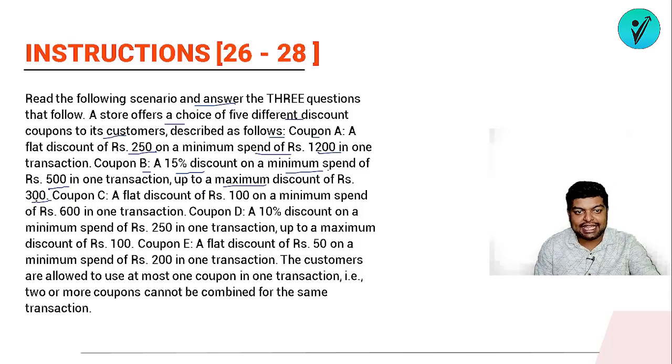rupees 300. ठीक है, the maximum discount you can get if you apply this coupon is 300, उससे ज्यादा नहीं मिलने वाला. Coupon C, a flat discount of rupees 100 on a minimum spend of rupees 600 in one transaction. Coupon D, a 10% discount on a minimum spend of 250 in one transaction up to 100. And coupon E, a flat discount of rupees 50 on a minimum spend of 200 in one transaction. The customers are allowed to use at most one coupon in one transaction.